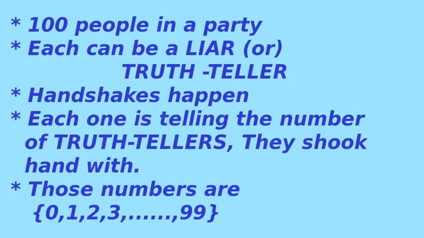So each one is telling the number of truth tellers they shook hands with, and those numbers are 0, 1, 2, 3 up to 99. That is, each one is telling a different number starting from 0 all the way to 99. That is it. With this information, can we find the number of truth tellers in these 100 people?